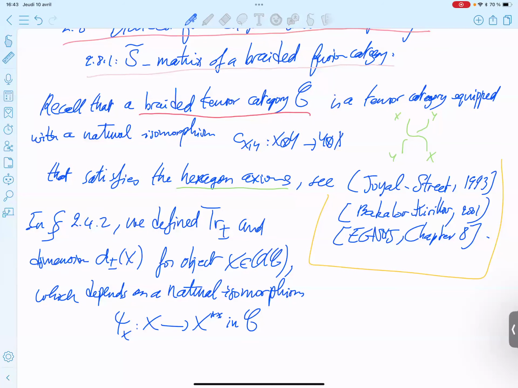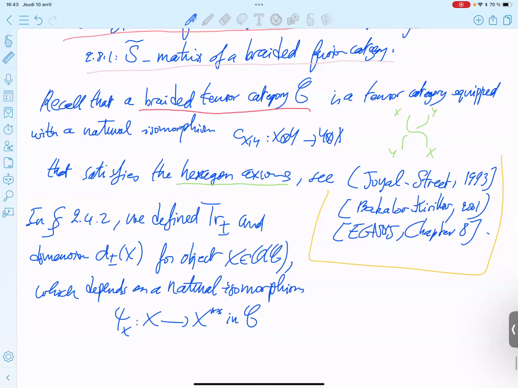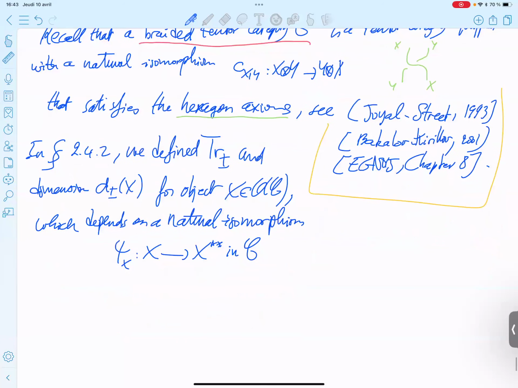To define the S matrix without spherical structure, Pavel Etingof suggested some analogous thing. So you can define something, and then something will vanish, so we simplify, and what remains is independent of the choice. So the same idea.